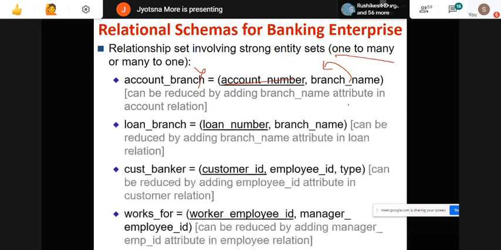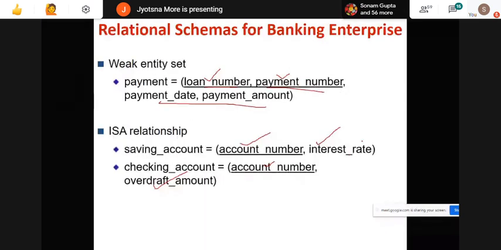Here again, primary key and descriptive attributes. If you want, you can add other attributes of the parent here also, but it is not required. That was about the relational schema for the banking enterprise. Now if any student has any doubt, you can ask me. I have finished from my side for the relational schema.